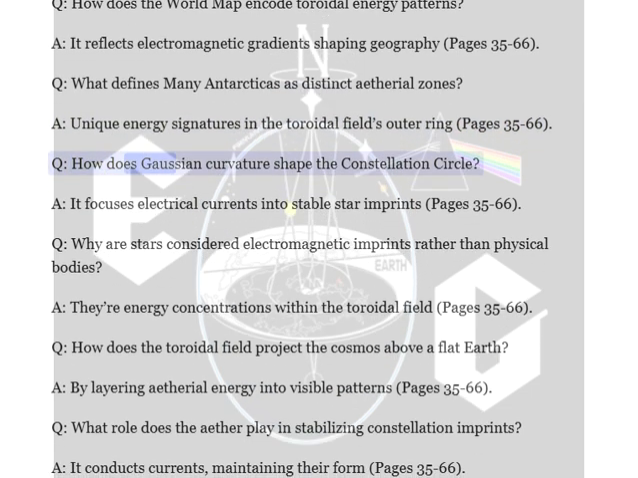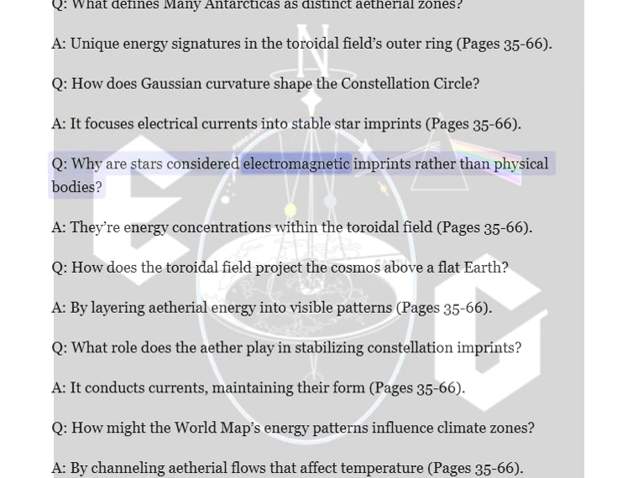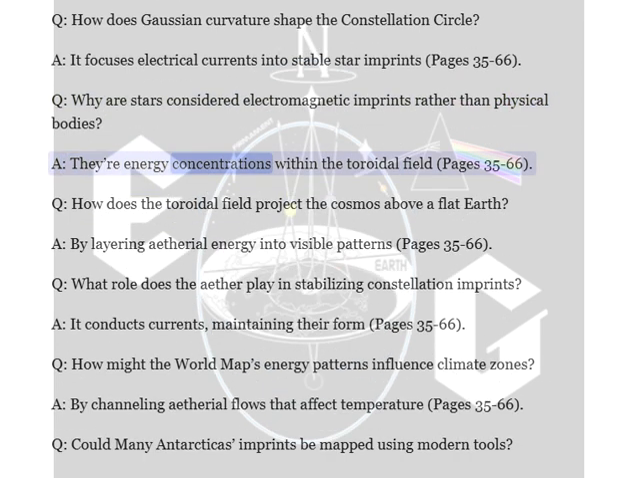Q. How does Gaussian curvature shape the constellation circle? A. It focuses electrical currents into stable star imprints, pages 35 to 66. Q. Why are stars considered electromagnetic imprints rather than physical bodies? A. Their energy concentrations within the toroidal field, pages 35 to 66.